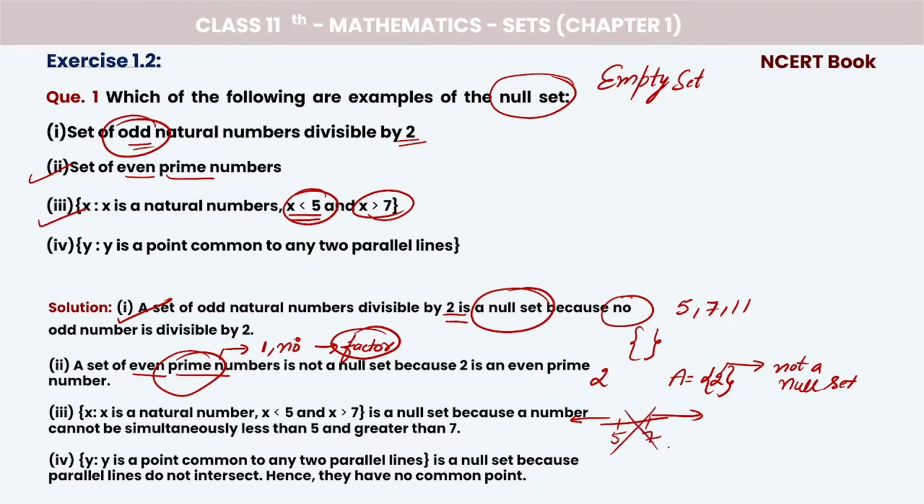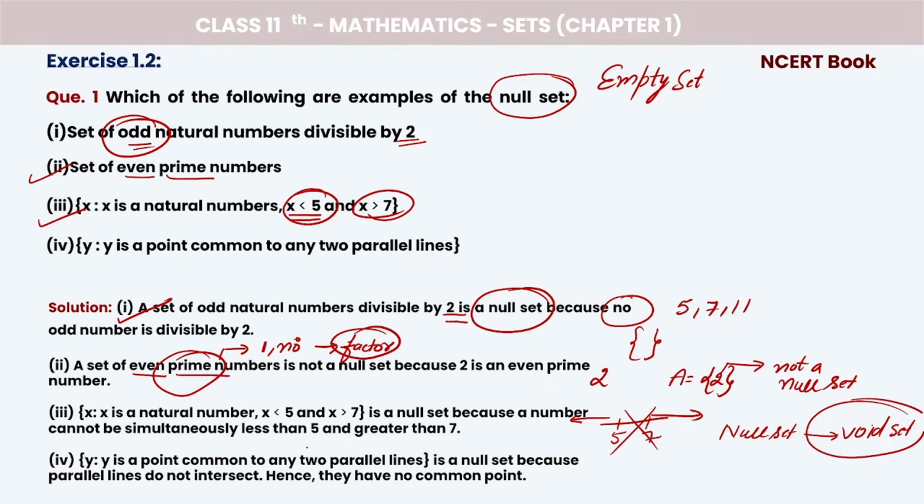No, it's not possible. If it were between 5 and 7, we could consider so many numbers, right? Natural number, one number is there, that is 6. But here the condition is less than 5 and greater than 7. So there does not exist any number, implies it is an empty set. We call it a null set. Another name of null set is void set also, right? Void set is also the same, it is an empty set.